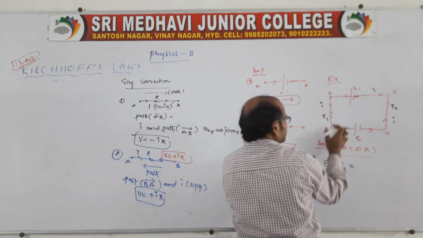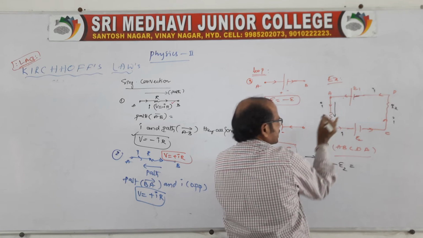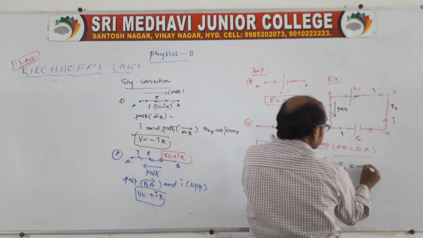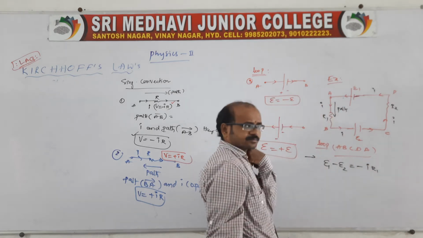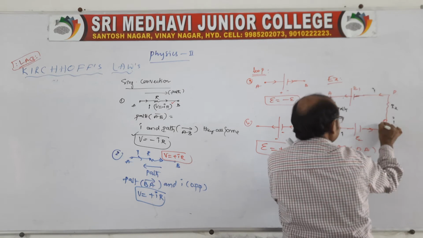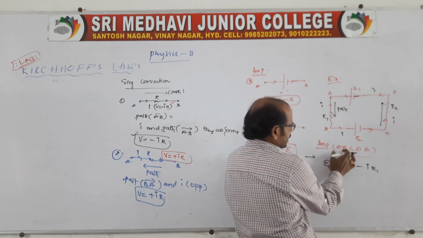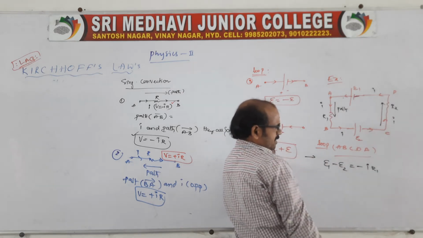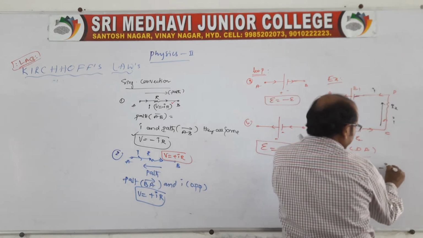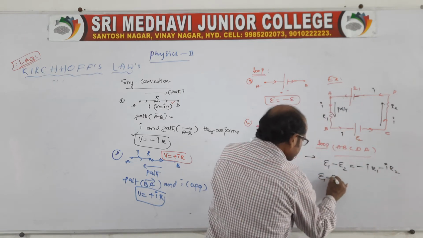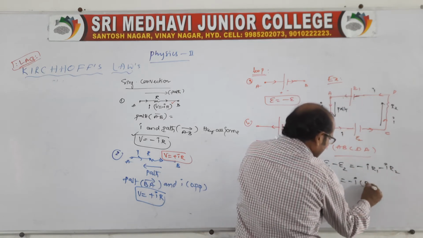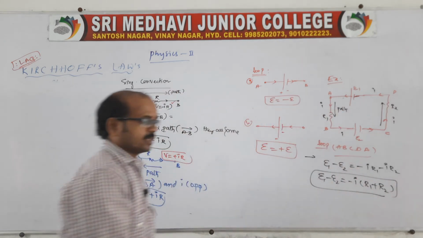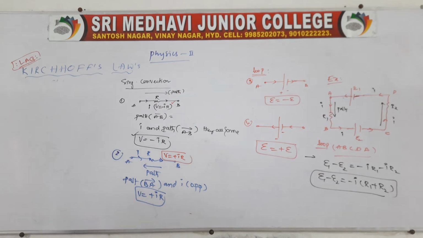look at A to B: the current and the path are in the same direction, that means we are also moving from A to B, so the potential reduces by IR1. And from point C to D, we are also moving from C to D, because along A, B, C, D the path and current are in the same direction. When path and current are in the same direction, it is minus IR2. Therefore E1 minus E2 is equal to minus I times R1 plus R2. This is the expression after applying the sign convention.